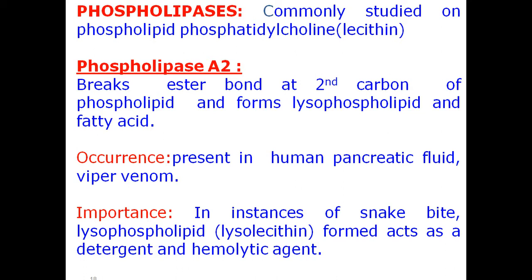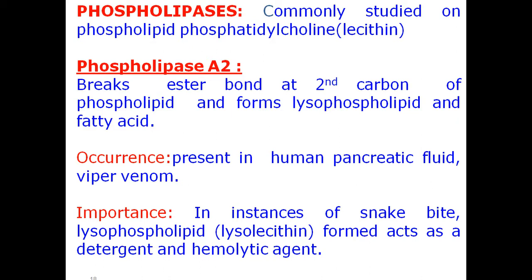So in case of a poisonous snake bite, what will happen? You must have seen in many movies, if the snake bites, you can see foam coming out of the mouth. That foam is because the snake venom contains the enzyme phospholipase A2. It enters the blood circulation and causes the digestion of phospholipids. As a result, the RBCs undergo lysis because of the action of this enzyme.